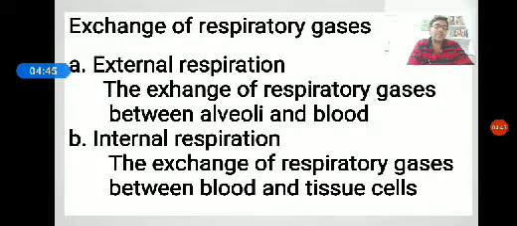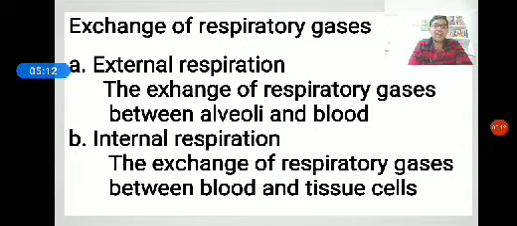Likewise, the partial pressure of carbon dioxide in the alveoli is 40 mmHg, whereas in the blood it is 45 mmHg. Therefore, the carbon dioxide diffuses from the blood into alveoli until the partial pressure of carbon dioxide of blood decreases to 40 mmHg.